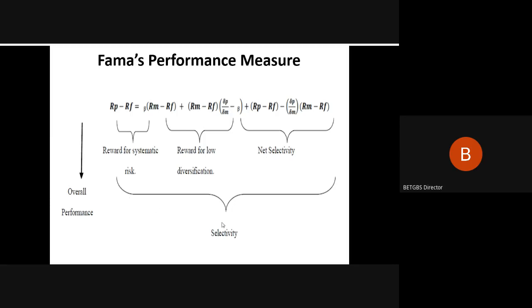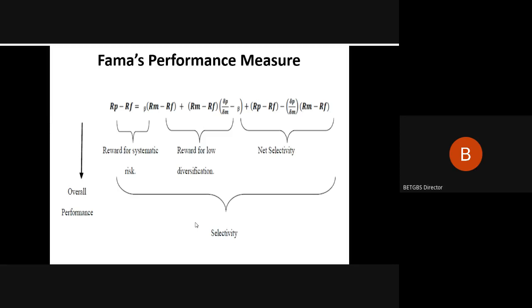All these are considered from overall performance selectivity. This ratio is used by institutional investors or benchmark assessors, who consider three different things at the same time to arrive at a conclusion about the performance of your mutual funds.